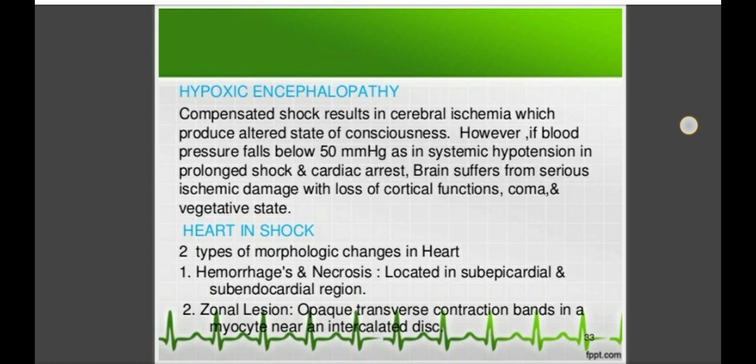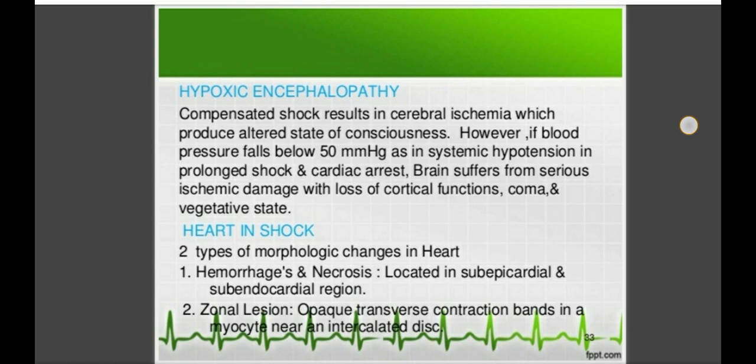That is due to hypovolemia, or the reduced supply of blood to the brain, there is cerebral ischemia, and that leads to unconsciousness, then the stage of coma, and lastly the stage of death also. That is hypoxic encephalopathy.